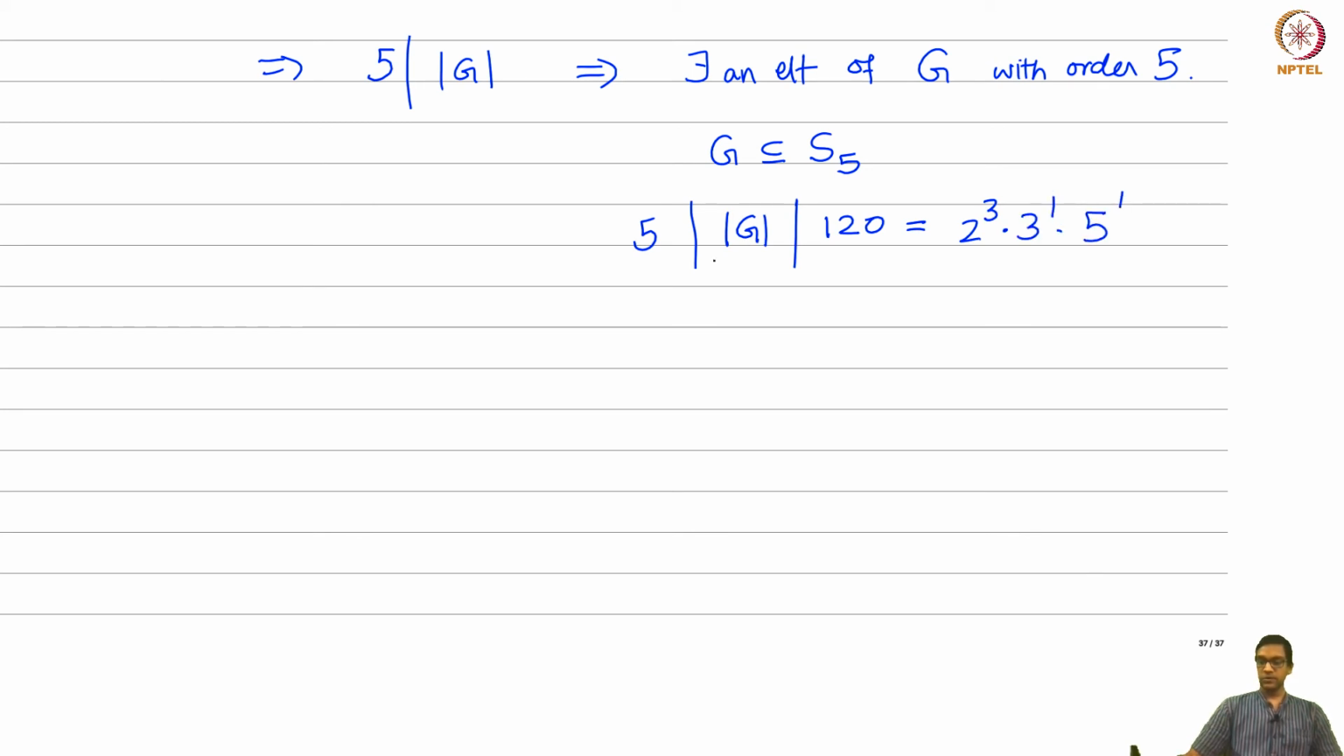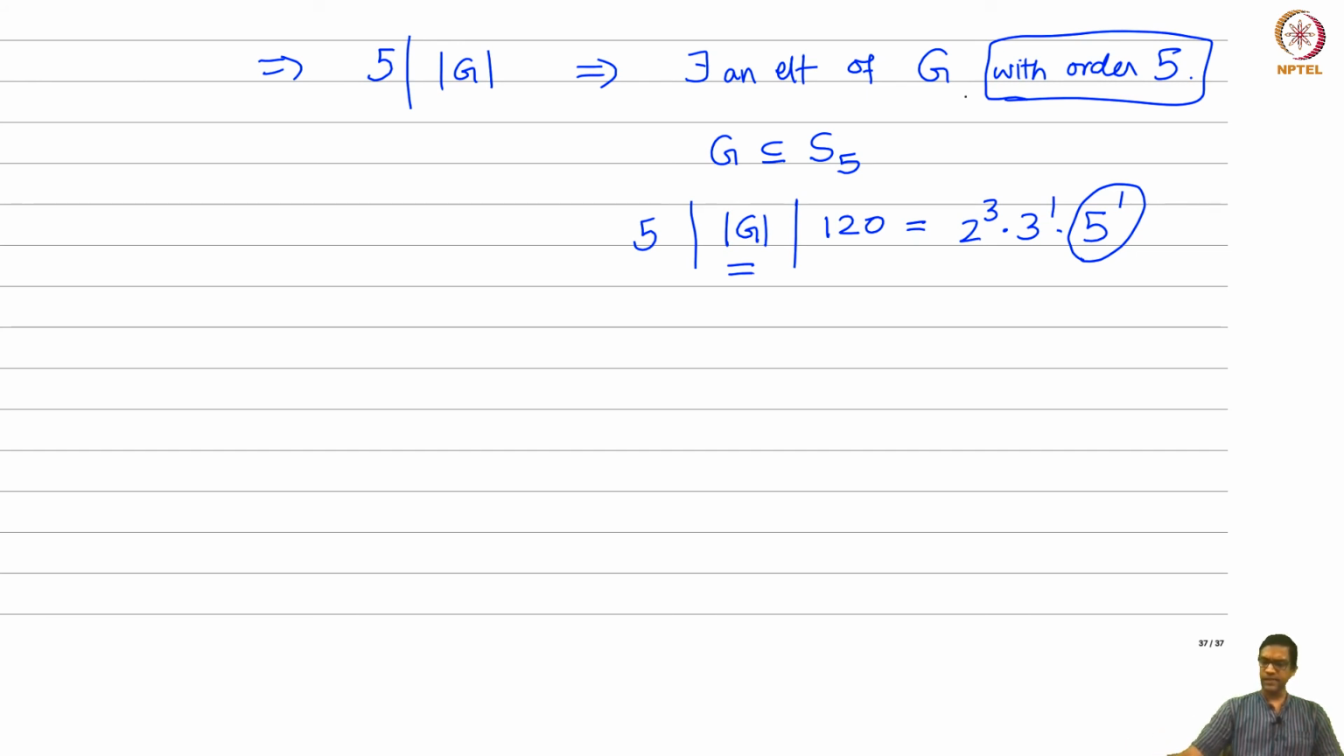Okay, so since the cardinality of G can only have at most 5 to the power 1, and 5 definitely occurs, therefore this element of order 5 in fact generates the 5-Sylow subgroup, if you wish, of this group G. So that surely is a 5-Sylow subgroup, and it's cyclic, so we take that element there.